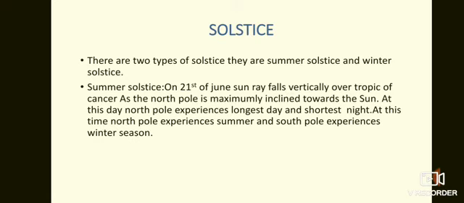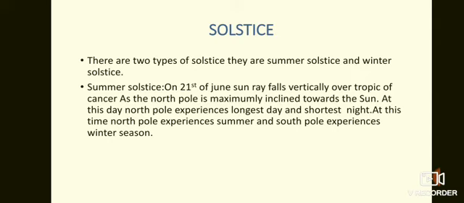Now let us understand what is solstice. Solstice is also a position of the earth. There are two kinds of solstice, summer solstice and winter solstice. Let us see summer solstice.